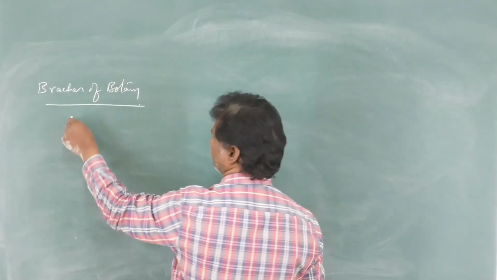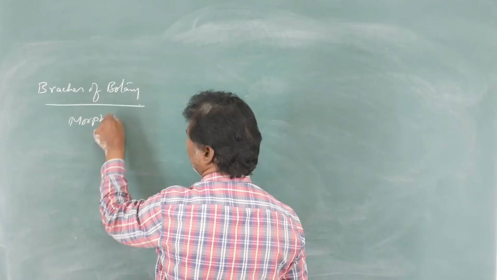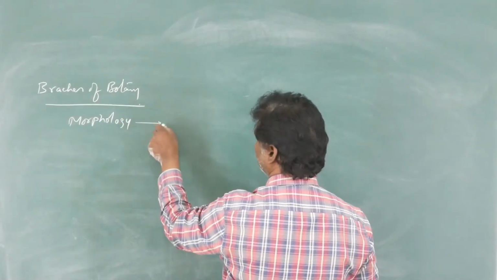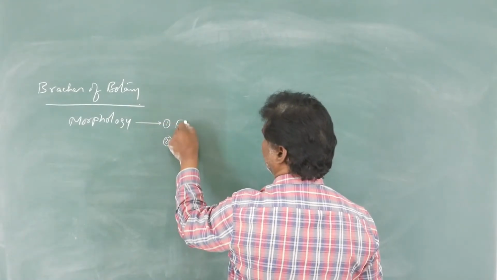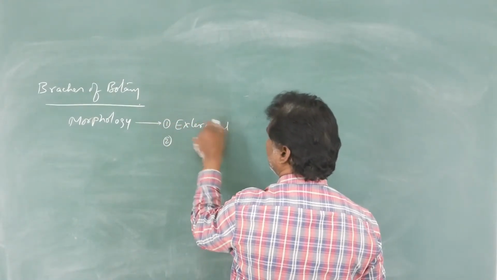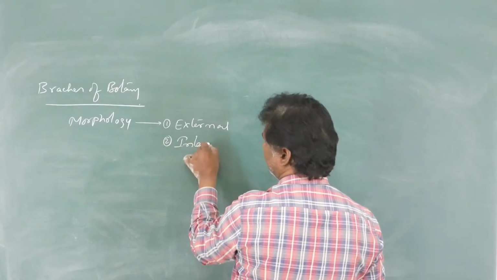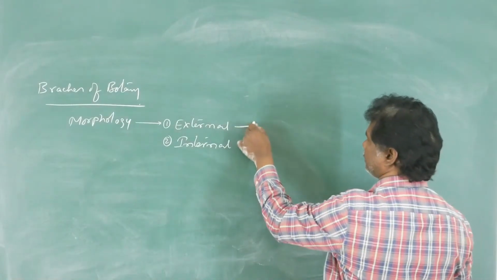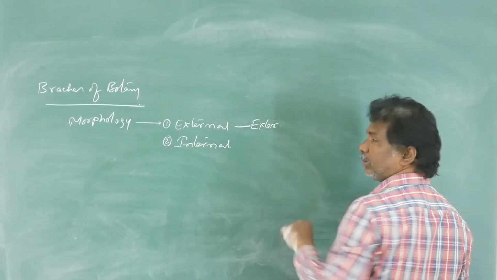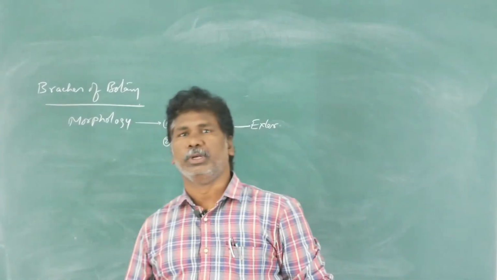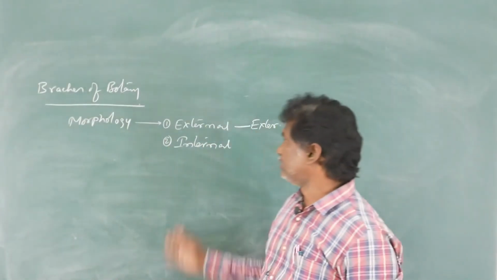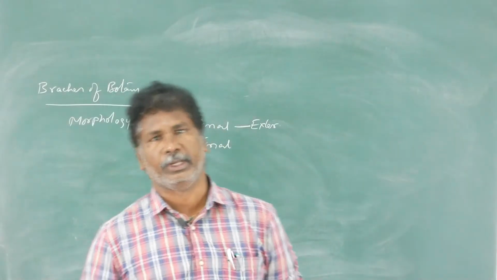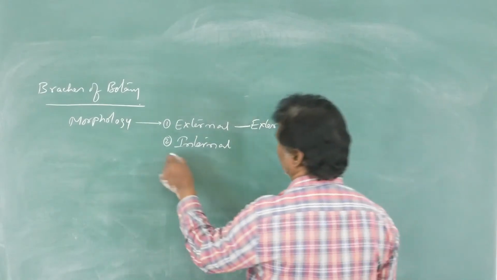First of all, the study of the external structures of the plant body is called morphology. In morphology there are two important ones. One is external morphology, and another one is internal morphology. External morphology means the study of the external structures of the plant body like root, stem, leaf, flower, fruit, etc. The study of the internal structures of the plant body is called internal morphology.